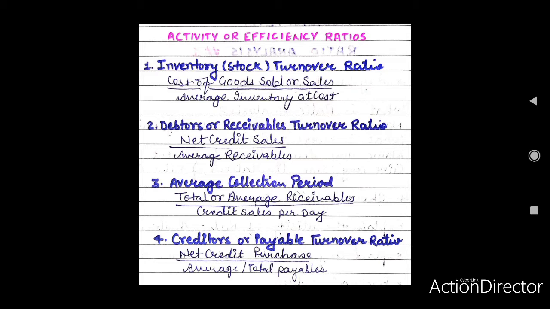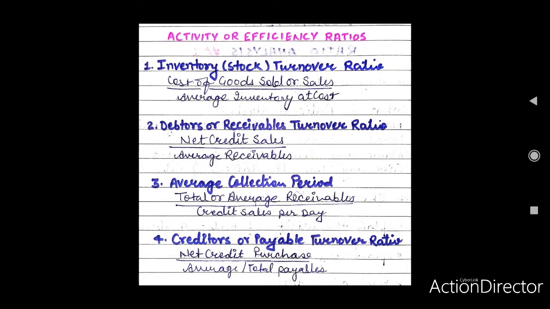In today's lecture, we will understand activity or efficiency ratios. The funds of creditors and owners are invested in various assets to generate sales and profits. The better the management of these assets, the larger the amount of sales. Activity ratios enable the firm to know how efficiently these assets are employed by it. These ratios indicate the speed with which assets are being converted or turned over into sales. Hence, these ratios are also known as turnover ratios or assets management ratios.